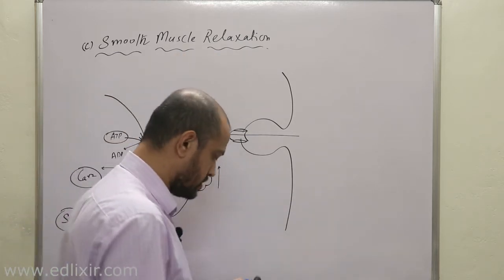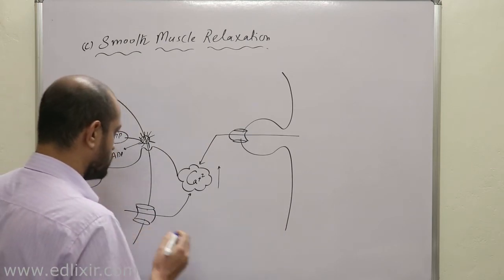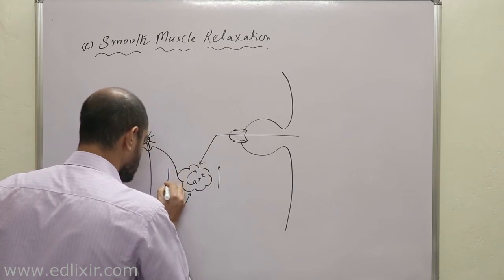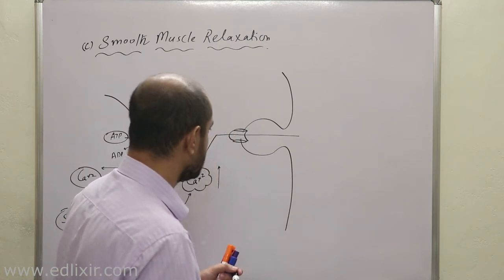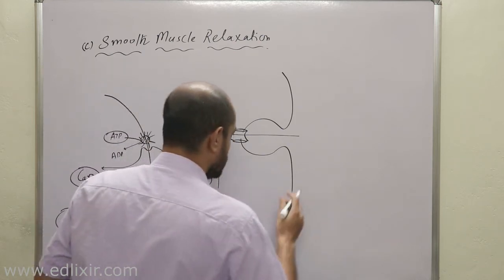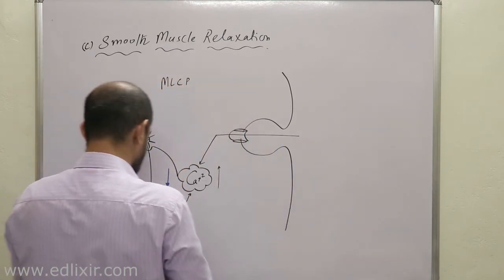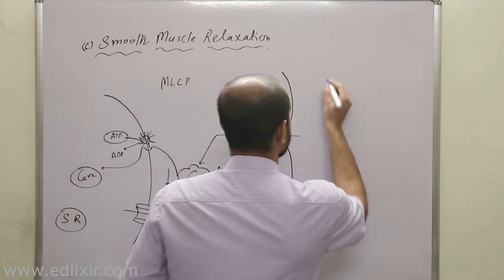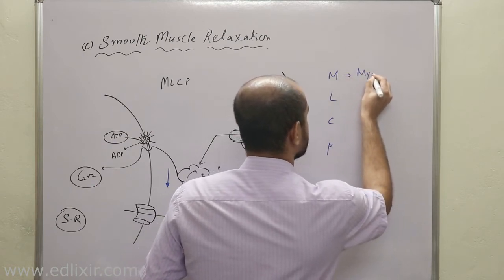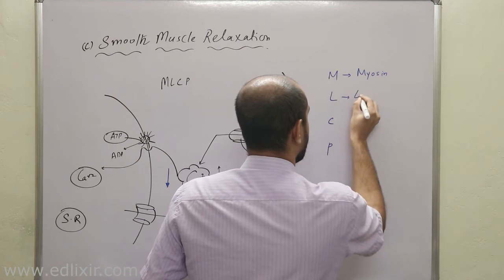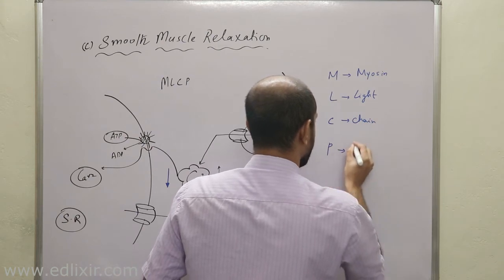Now a very important point here, before we end smooth muscle relaxation, this is one of the ways by which smooth muscles relax. But there is another way, now listen with all your attention. When smooth muscle relaxation occurs, a protein which is called MLCP. Now what is the full name of this MLCP? This MLCP stands for myosin light chain phosphatase.